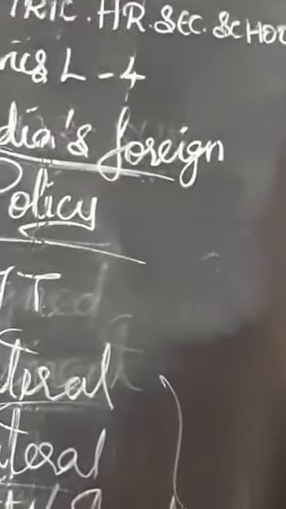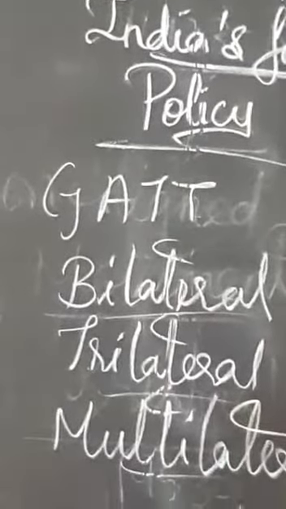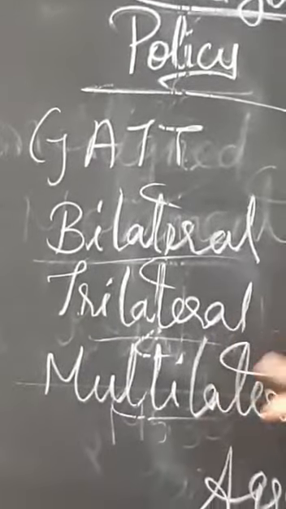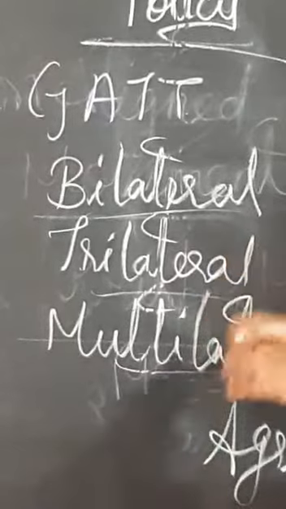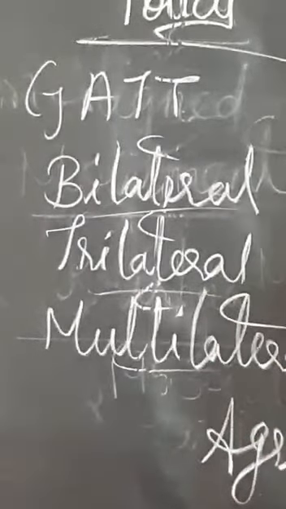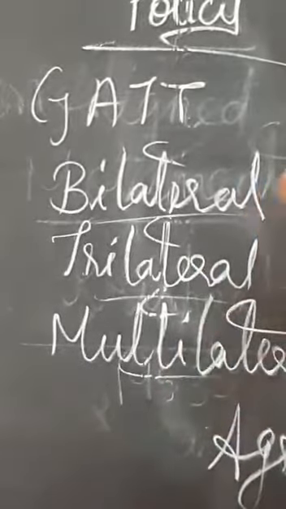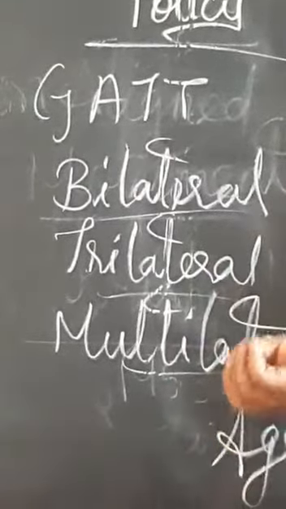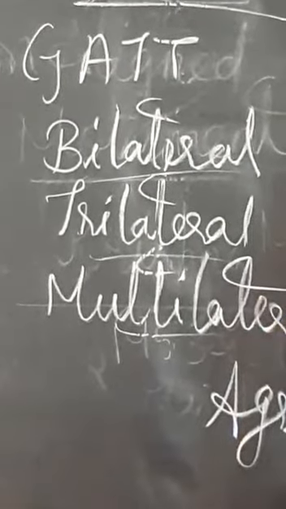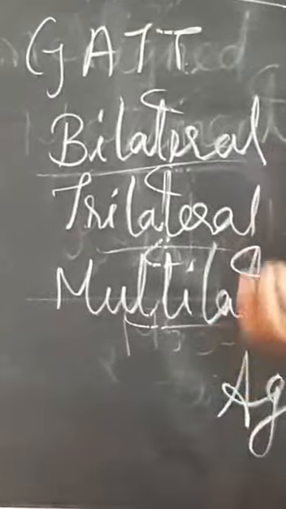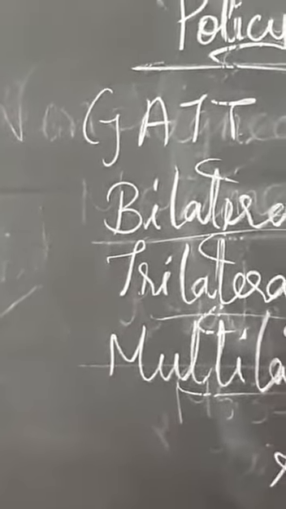We can do that only when we maintain peace and have friendly relationships with other countries. Likewise, the countries with which we already had trade also started business. That means they also invested their money in our country. Foreign direct investment, we say FDI. Other countries invest in our country to start multinational companies.